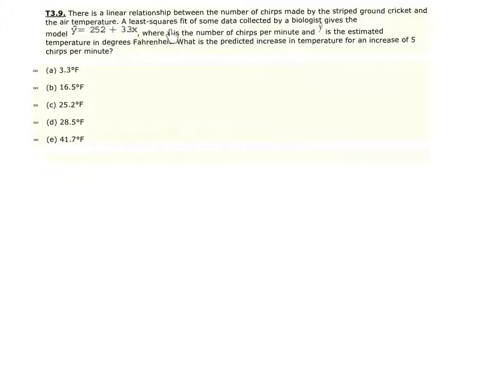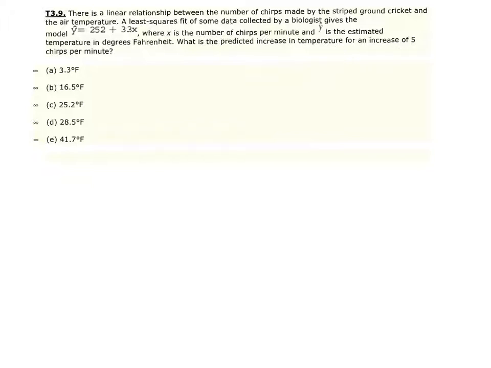A least squares fit of some data collected by a biologist gives the model of y hat equals 252 plus 3.3x, where x is the number of chirps per minute and y hat is the estimated temperature in degrees Fahrenheit. What is the predicted increase in temperature for an increase of 5 chirps per minute?